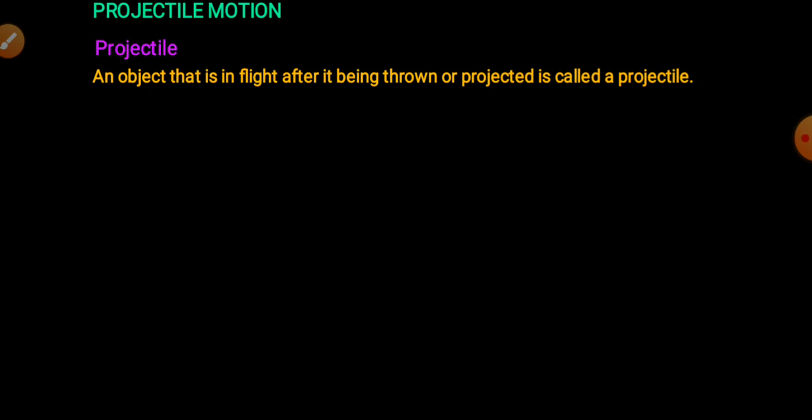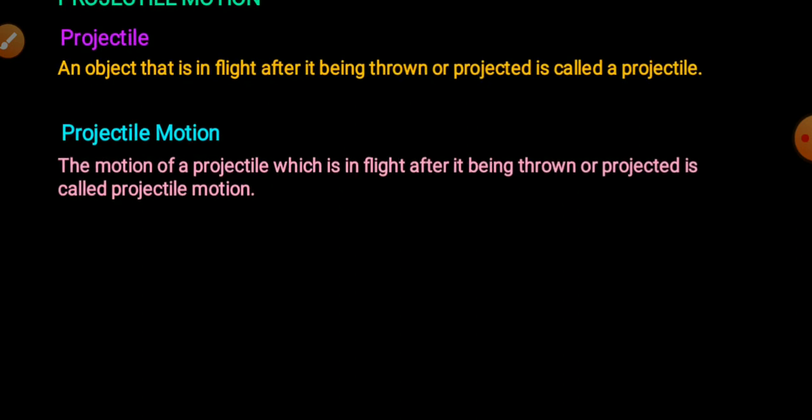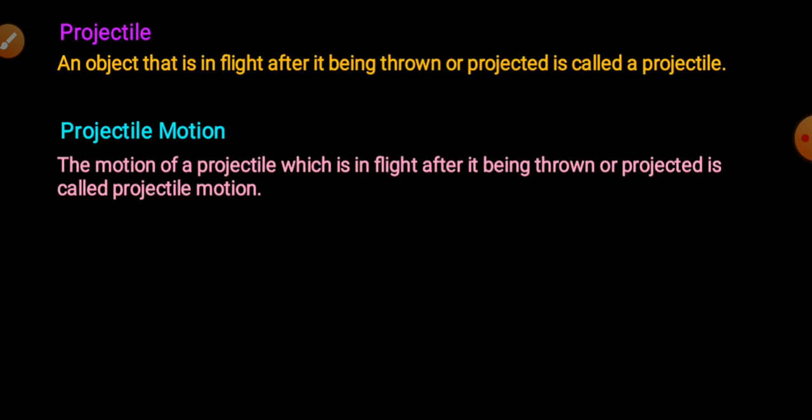But when a body moves under an acceleration whose direction is different from direction of initial velocity, then both the magnitude and direction of its velocity change with time. Hence, the body covers a curved path. And this type of motion is called projectile motion, right? So the motion of a projectile in flight after it is being thrown or projected is called projectile motion, right?